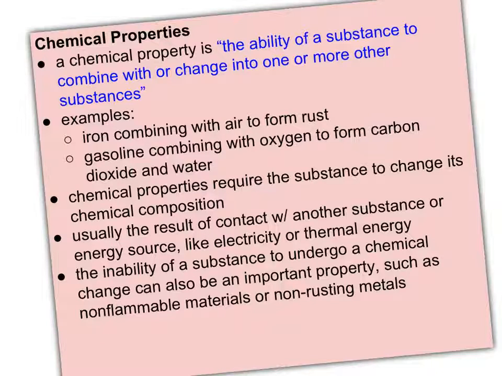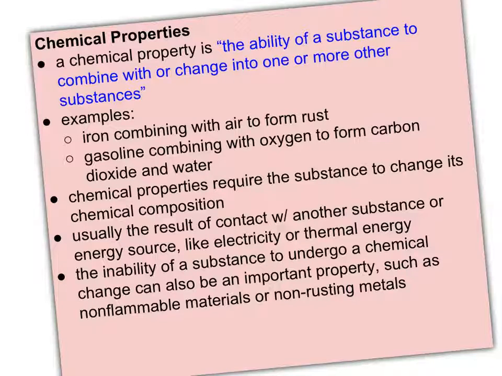Gasoline combining with oxygen to form carbon dioxide and water. Again, it's not so much that we want the products of carbon dioxide and water, but gasoline combining with oxygen means we have energy to power our vehicles, our toys, heat our homes, etc. So chemical properties require that the substance change its chemical composition. Usually, it's the result of your substance having contact with another substance or with an energy source like electricity or heat, and the fancy word for heat is just thermal energy.